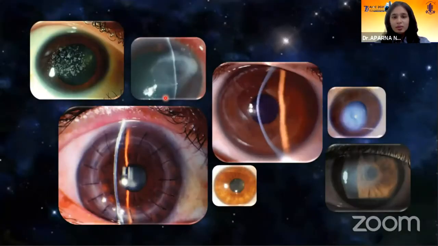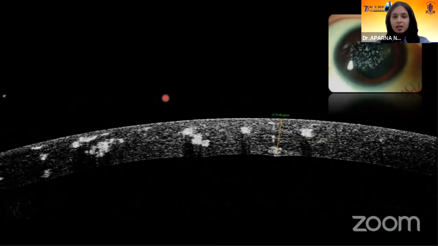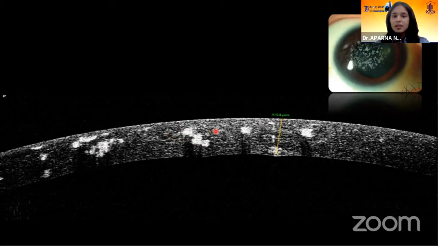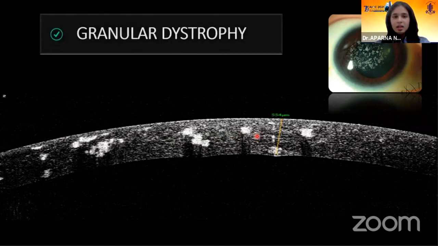Coming on to corneal dystrophies. This is an image showing hyperreflective areas at multiple layers of the cornea. It involves the anterior stroma, mid stroma, as well as the posterior stroma. As you can clinically see, there are clear intervening spaces in between the lesions. This is a case of granular dystrophy.